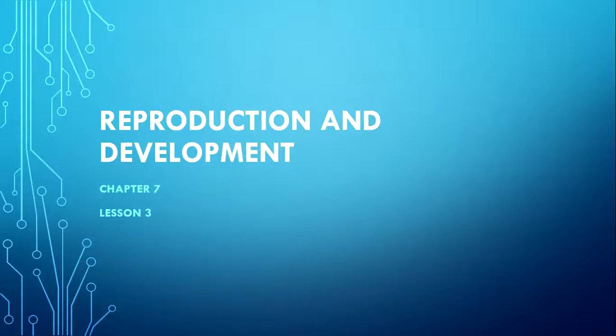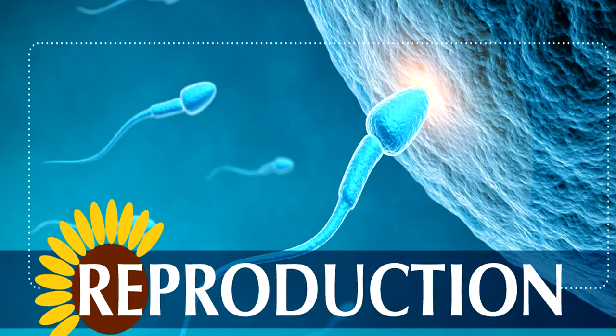We'll start up with our new lesson, chapter 7, lesson 3, reproduction and development. As we've talked about the endocrine system in the previous lessons, which work with other organ systems to help maintain the body keeping homeostasis, the endocrine system also has another important function, and that is to ensure that humans can reproduce. Some of the organs of the endocrine system produce hormones that help humans reproduce.